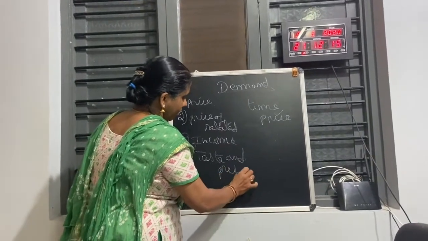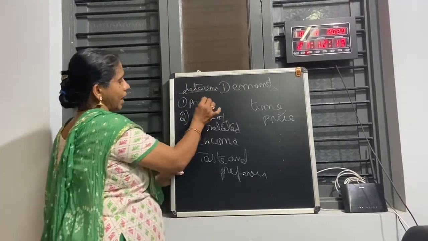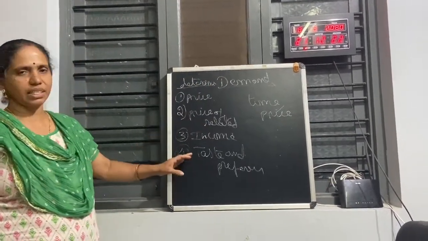There are 2 more questions, ma. You should remember that, the determinants of demand. So what are the determinants? Price, price of related goods, income, taste and preference.